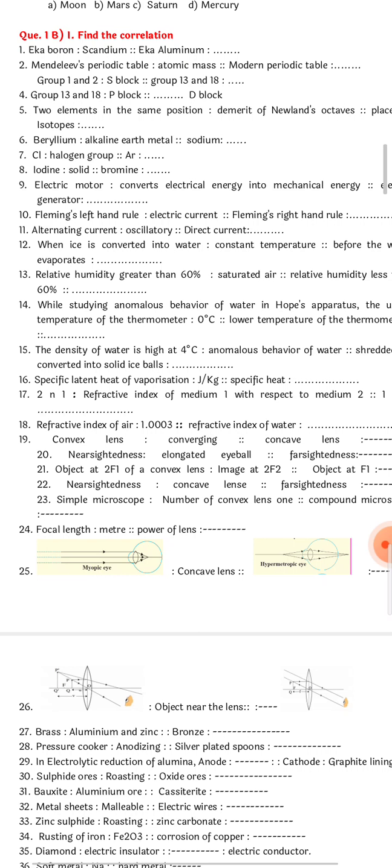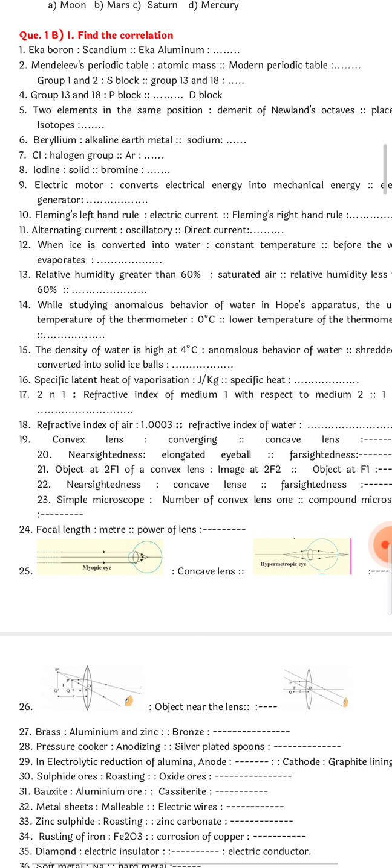Now here the next fourth question. If group 13 to 18 is P block, then which group is D block? So the answer here for the fourth one is group 3 to 12. I want you all to write the answer even if you have gone through it, but still take it as a revision.